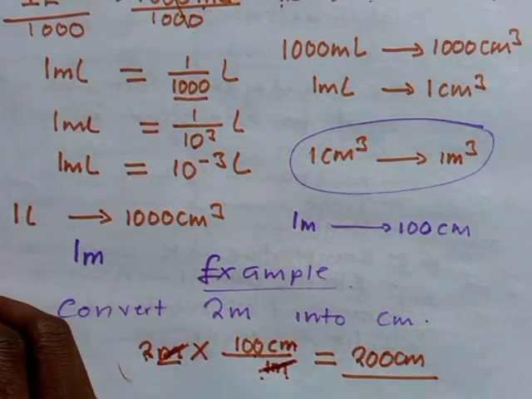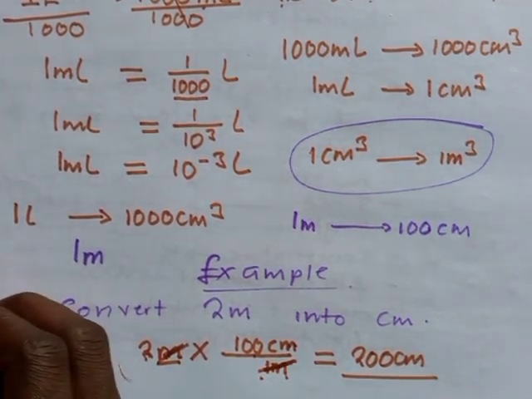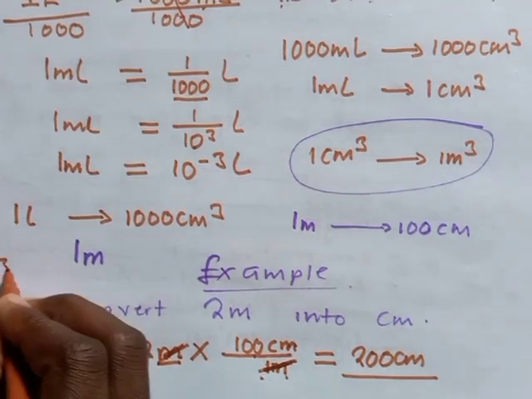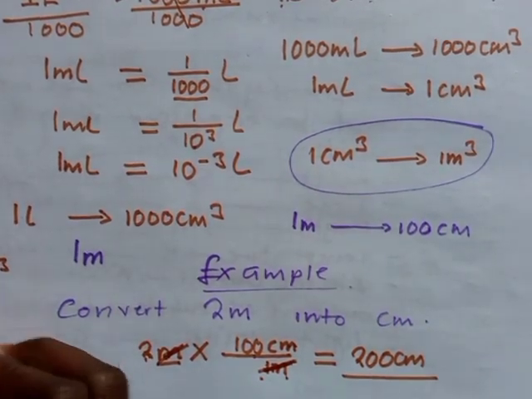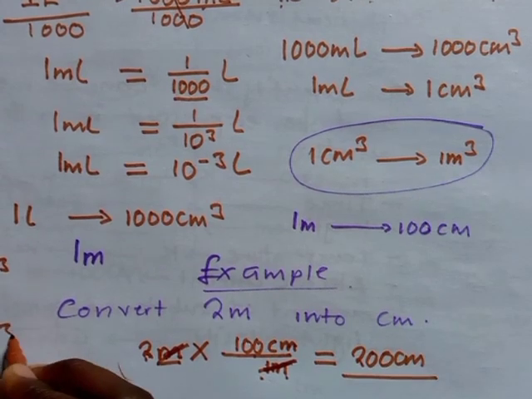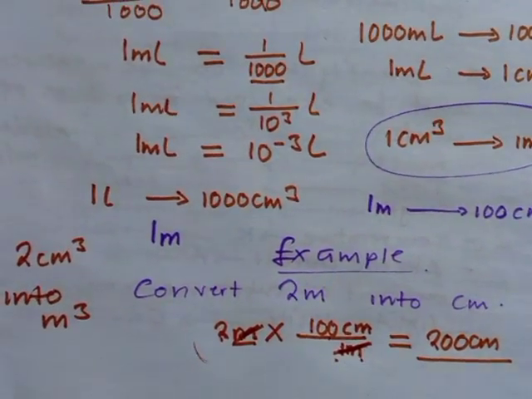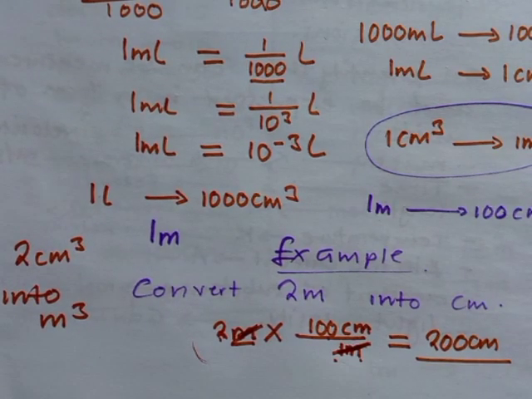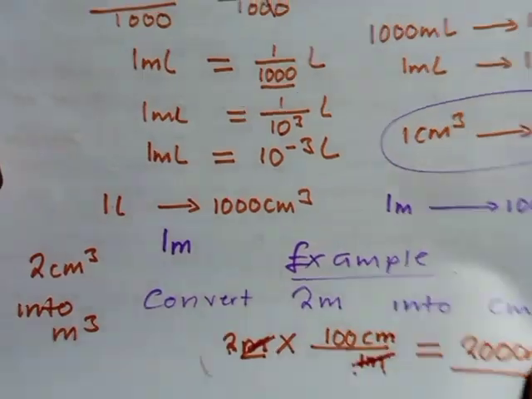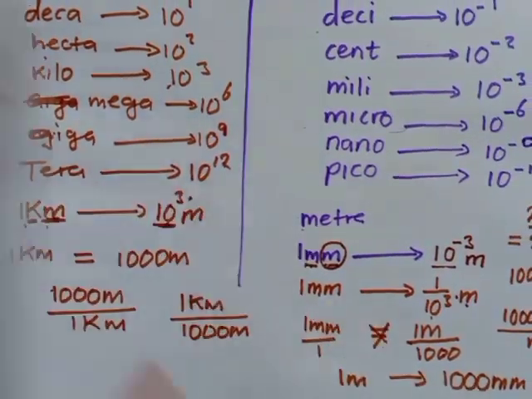Suppose you want to convert 2 cubic centimeters into cubic meters. What actually are you supposed to do?